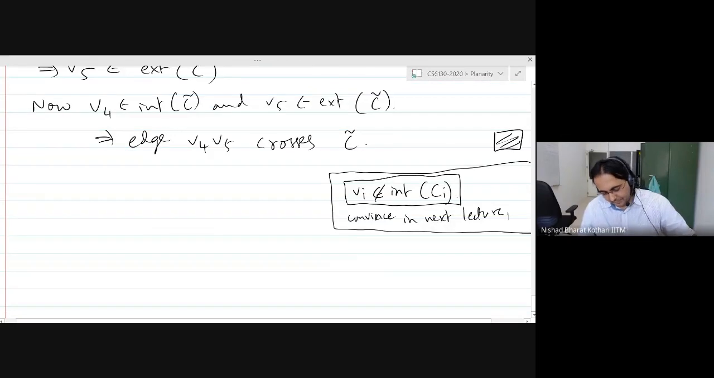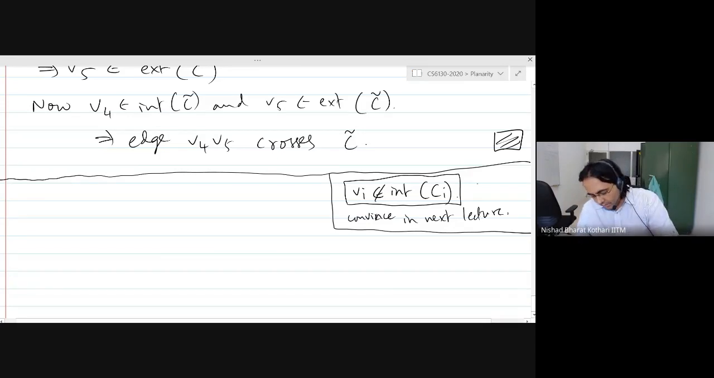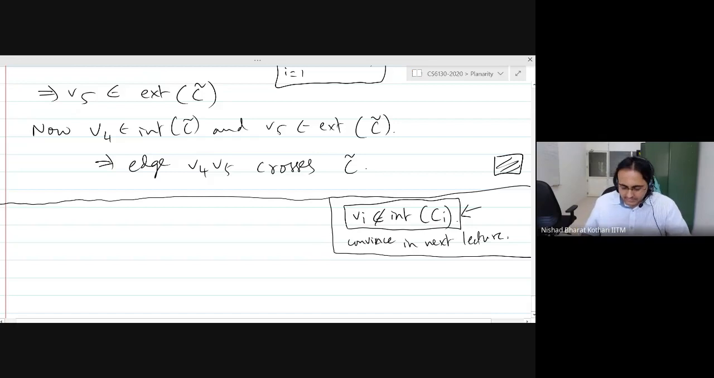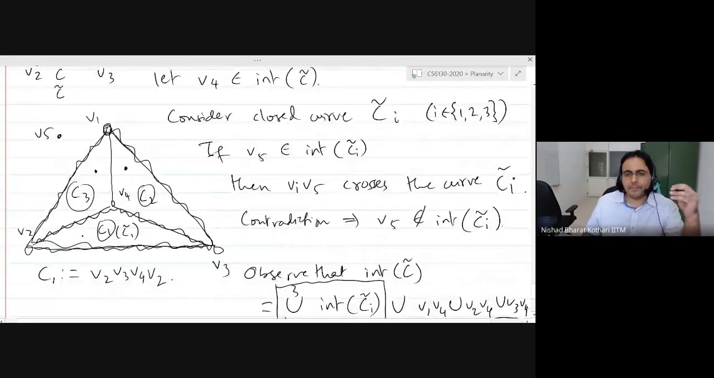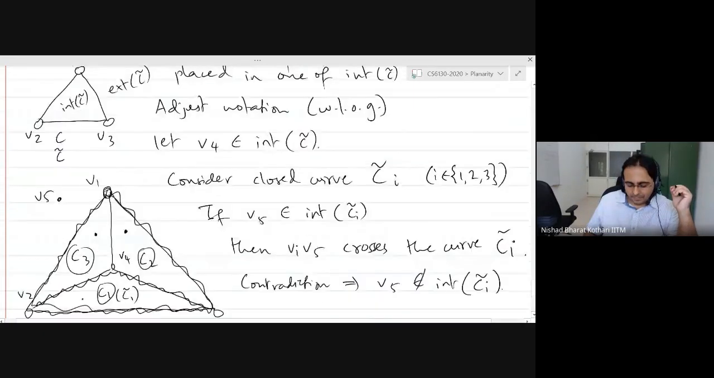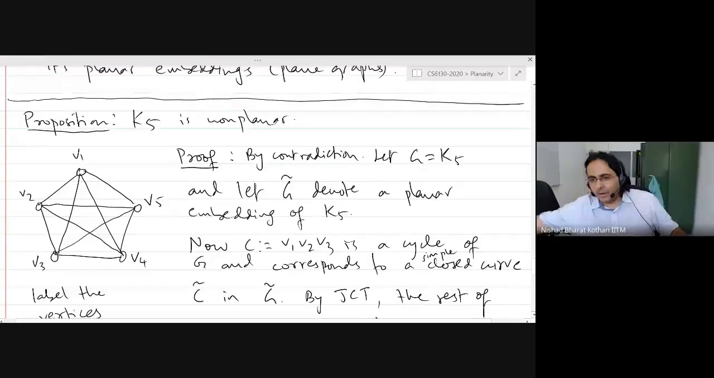All right. But apart from that, everybody is fine. Apart from this one little issue, which some of you are probably convinced of, some of you are not. We'll discuss this more rigorously in the next lecture. Apart from that, everything else is fine in the proof? Yes. Okay.